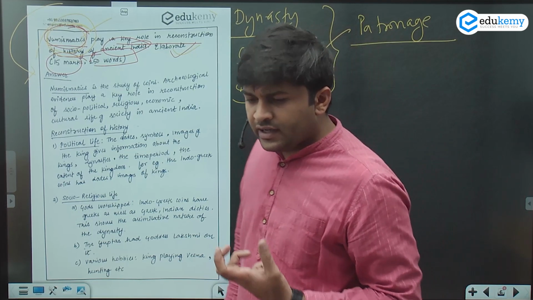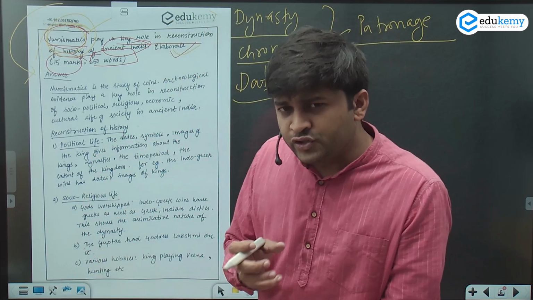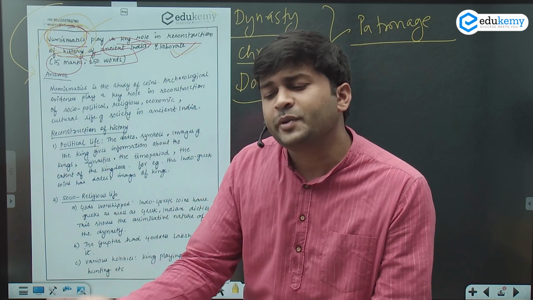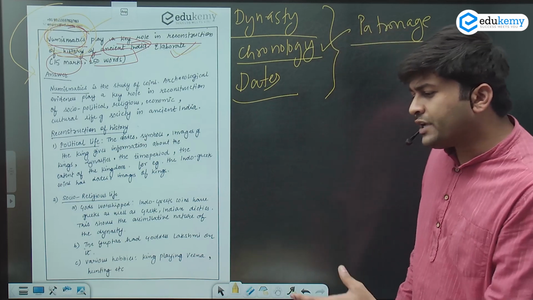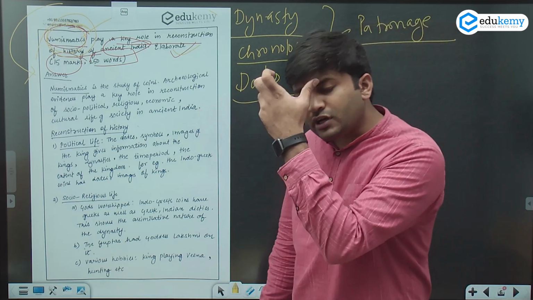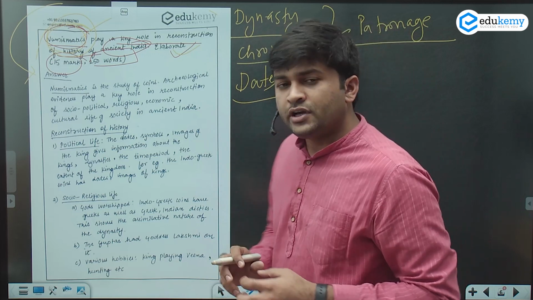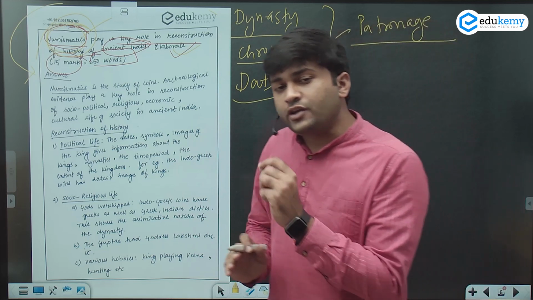Now you see, on the Indo-Greek coins there are a lot of Indian gods present. You have Vishnu on the Gupta coin. So you have the Greek gods and the Indian gods present on the Indo-Greek coins.